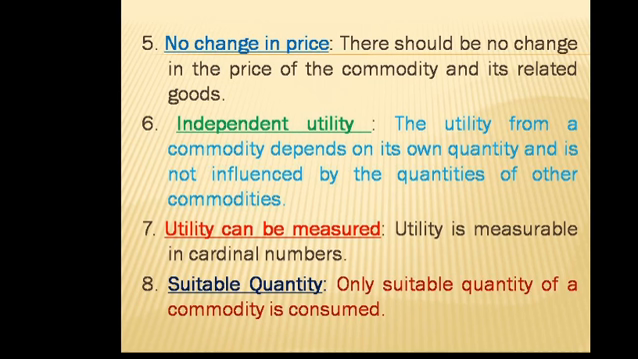Lastly, suitable quantity. Only a suitable quantity of a commodity is consumed. So the quantity should be suitable or enough. Otherwise, the law of diminishing marginal utility cannot be applied. So these are the assumptions on which the law of diminishing marginal utility is based.